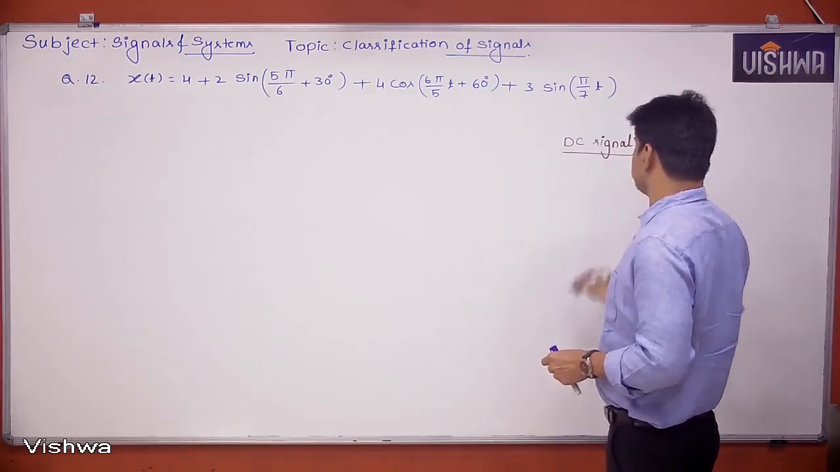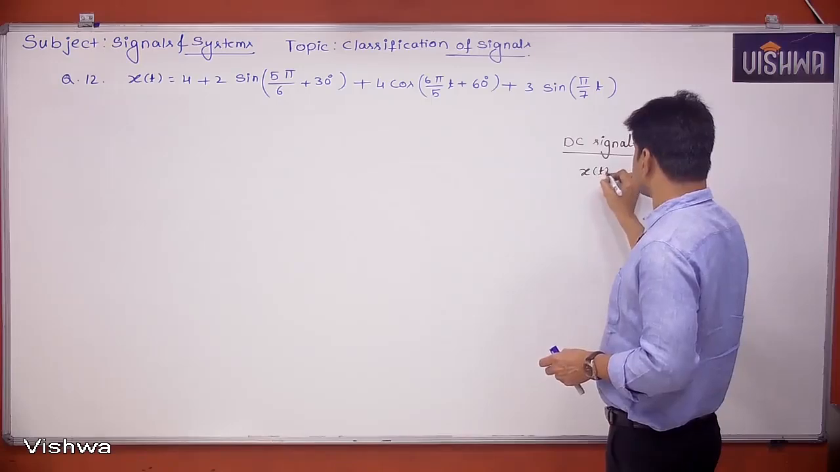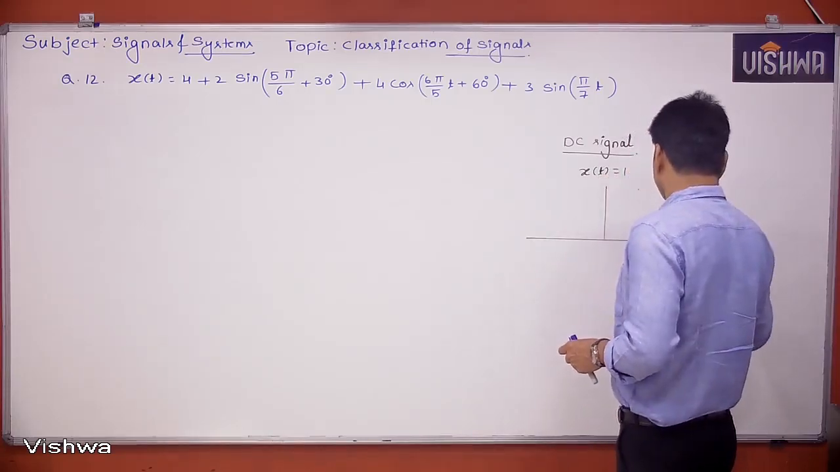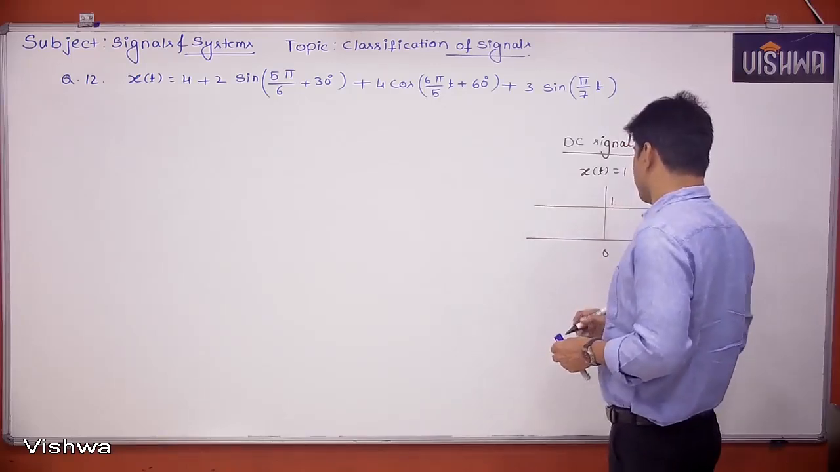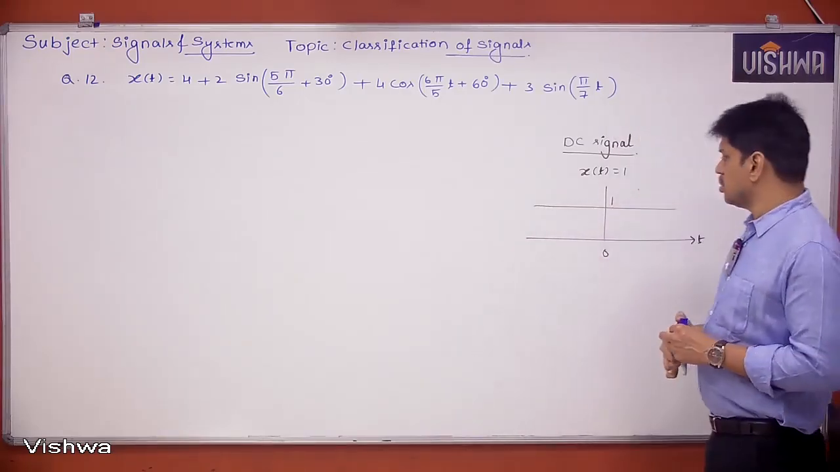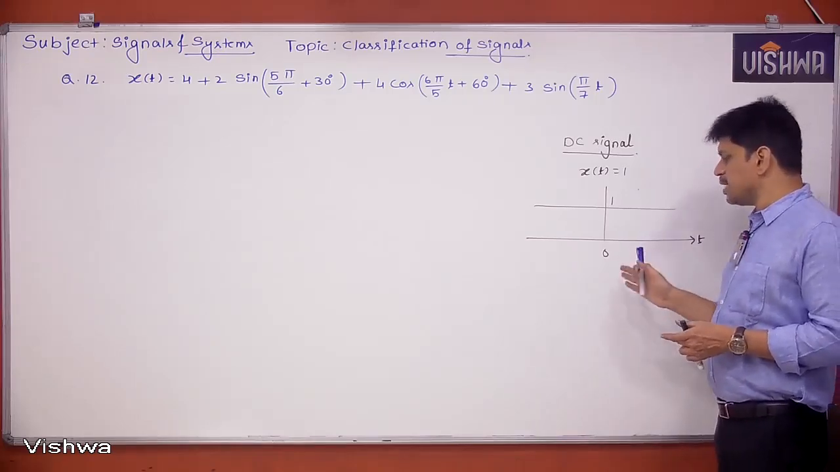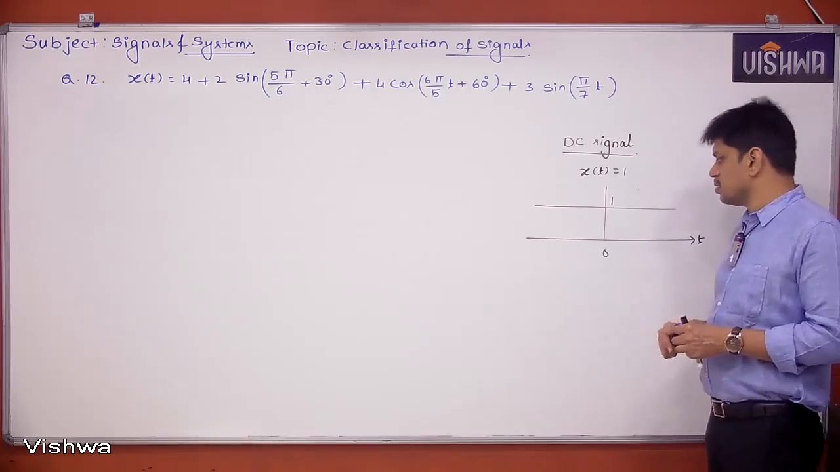DC signal. Now let's say x of t is equal to, let's say, 1. How does it look? This is 1. Now observe carefully. If I ask the question, is it a periodic signal or aperiodic signal? Is it periodic or non-periodic? How can we say this?